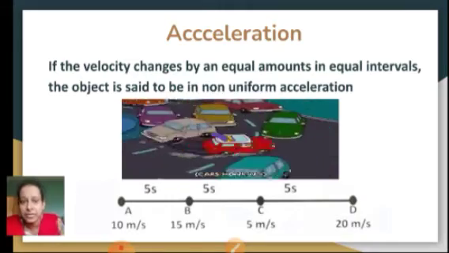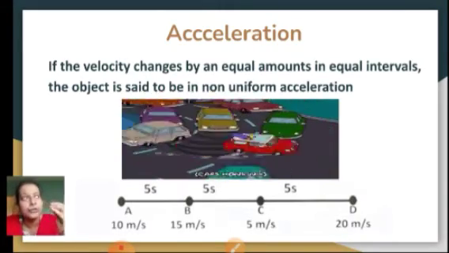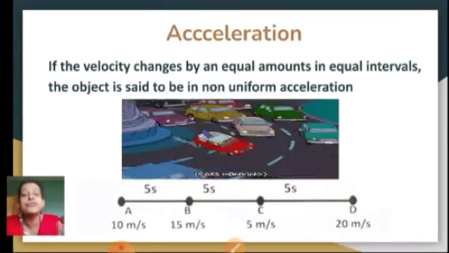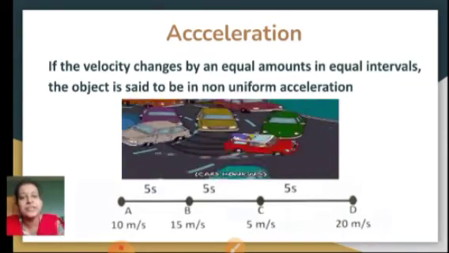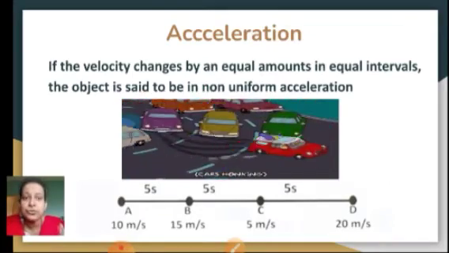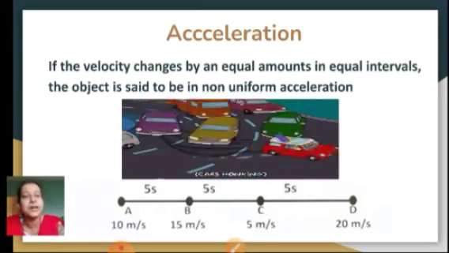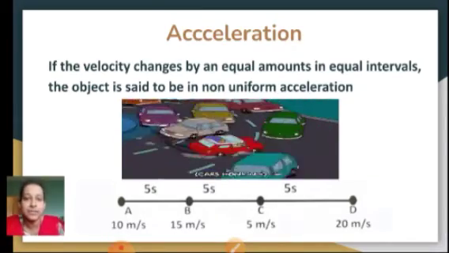There is a change in velocity every time, but is this change in velocity uniform? No, it is non-uniform at every distance covered, right? So such type of acceleration is also called non-uniform acceleration. Okay, so this is regarding uniform and non-uniform acceleration.